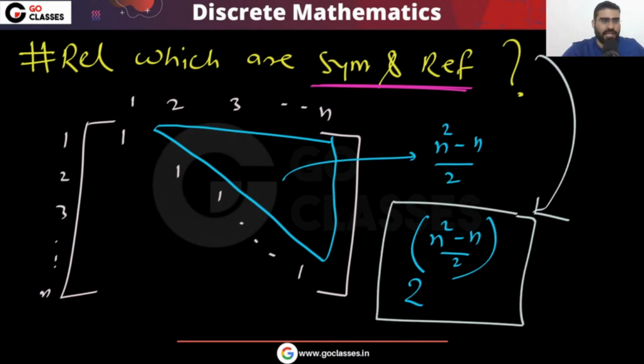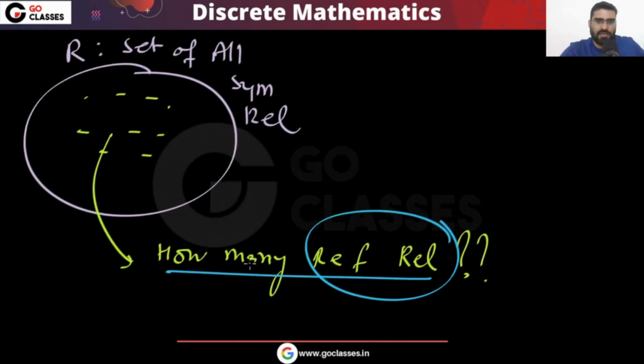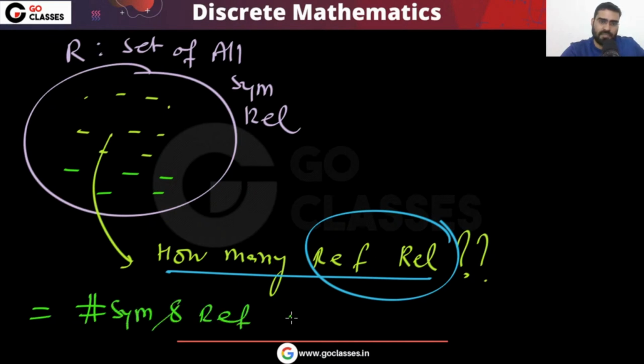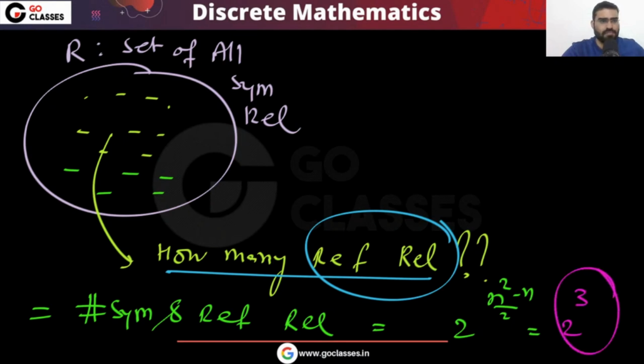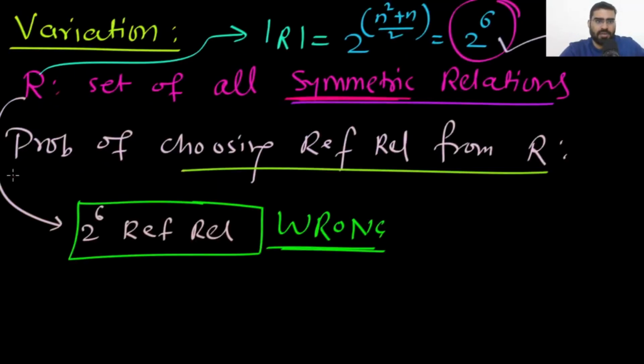Okay. So finally, you can find the answer. In this set R, how many reflexive relations? That will be equal to the number of symmetric and reflexive relations, which is 2 power (n square minus n) by 2, and that is going to be 2 power 3. So your final answer will be what? The probability of choosing that will be 2 power 3 divided by 2 power 6.